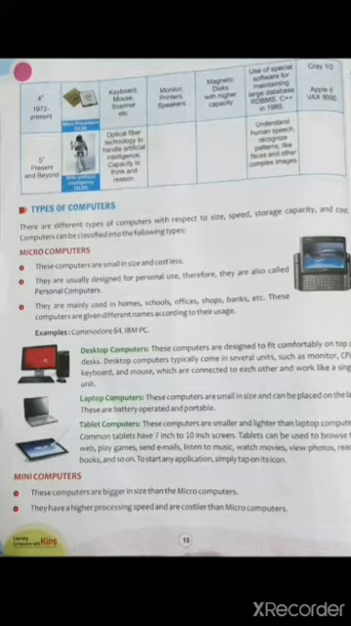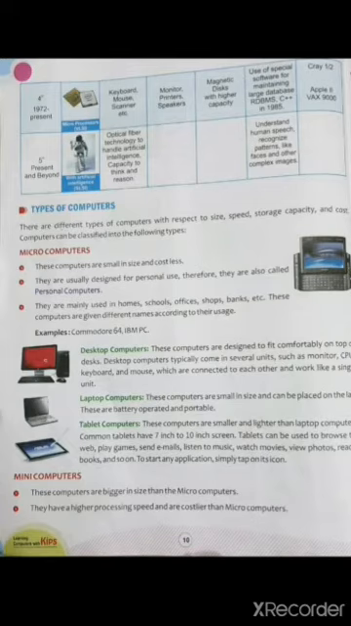Now, dears, the next topic we have is types of computers. Means according to our usage, the computers is divided or classified into 4 types. First is microcomputers. These computers were very small in size and their cost was also less. As these computers are used for personal purpose, so they are also known as personal computers. These computers are mainly used in homes, schools, offices, shops, banks, etc.